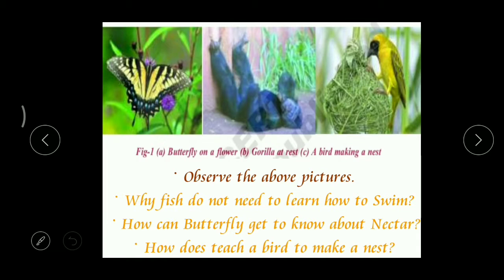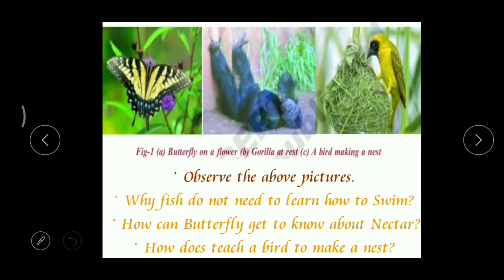So what is this butterfly doing? The butterfly is sitting over the flower and it is sucking the nectar. And what about the chimp? The chimp is resting. Whether in a normal way? No. Just like a funny way, right? And what's the third one? Here the bird is preparing the nest, or building its nest.